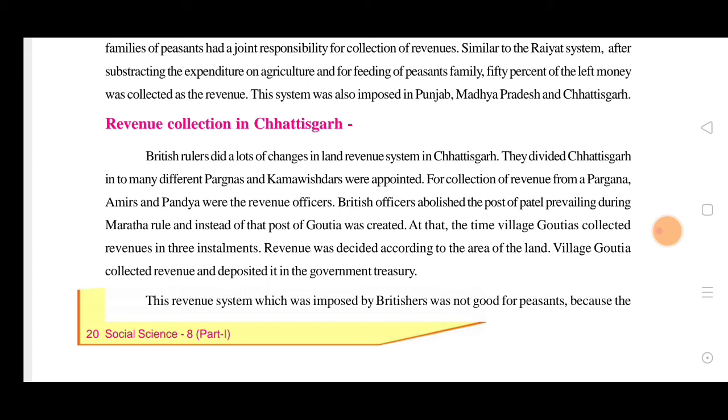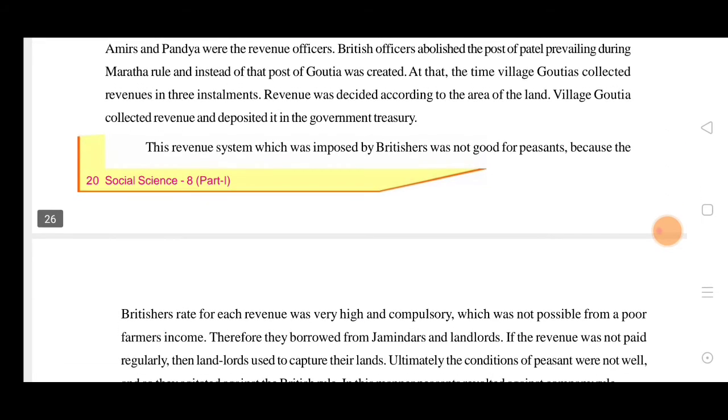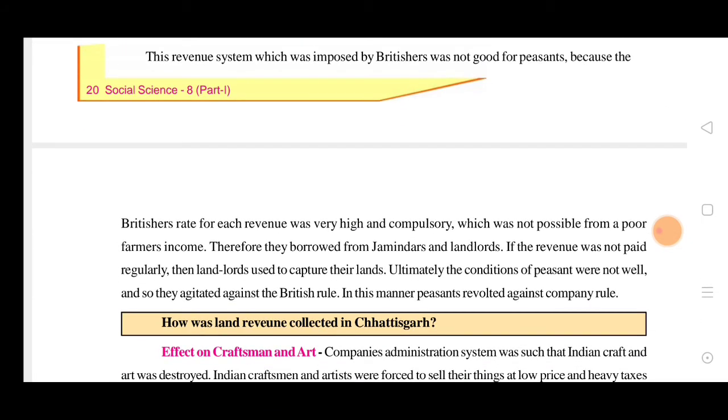Revenue was decided according to the area of land. They used to see which land or area was wealthier, and in that way they would increase or decrease the revenue. The village Gautiya collected the revenue and deposited it to the government treasuries. This revenue system imposed by the Britishers was not good for peasants, because they were in poor condition.